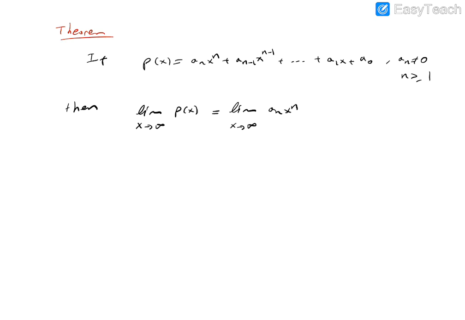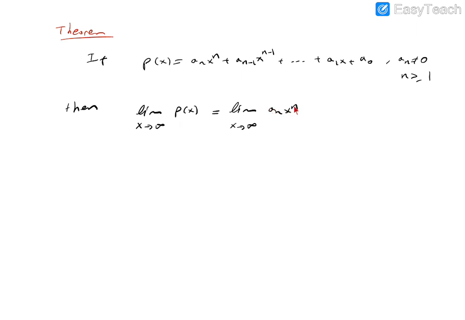I don't like this formula actually, but in your textbook it is given as a theorem. Briefly, I can say that the behavior of this polynomial is similar to this function at plus infinity and at minus infinity. So a_n is like the q and n is like the p.